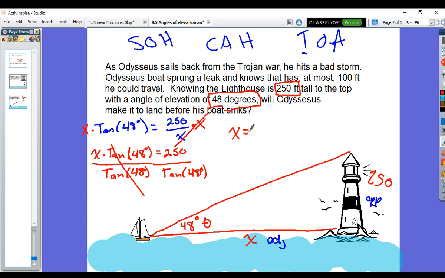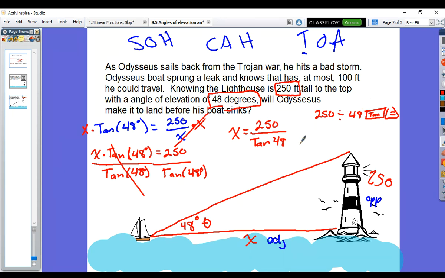So that means our x is equal to 250, not 250 degrees, 250 divided by the tangent of 48. So then we'll put that in our calculator: 250 divided by the tangent of 48. For my friends out there that only use their iPhone or some online calculator that makes the x kind of weird, you will put it in backwards. You'll do 250, so that part should be the same, then divided by, but then you'll put 48, hit the tangent button, tan, and then the equals button.